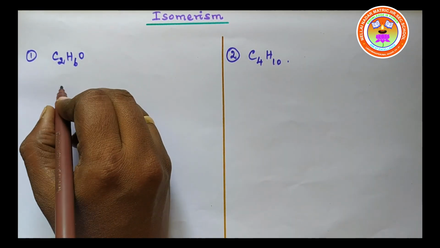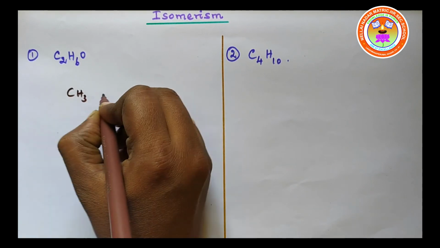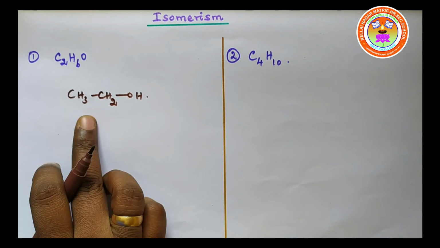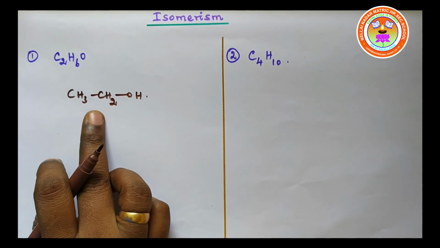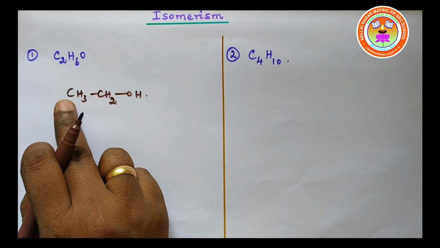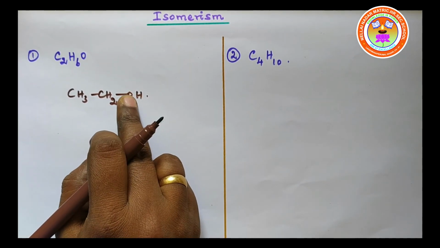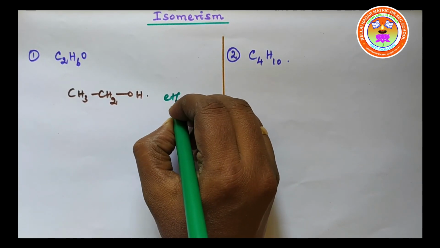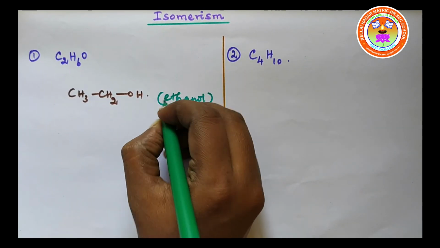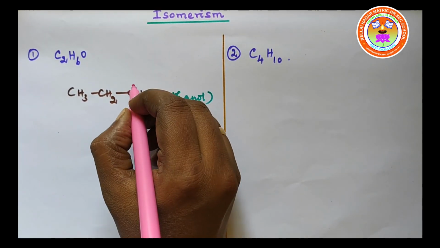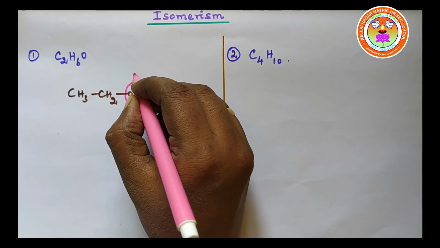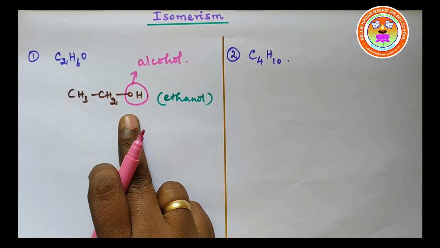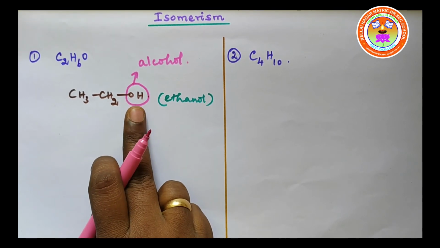Now let us try to find the isomers for the molecular formula C2H6O. CH3CH2OH is one of the isomers possessing this molecular formula, C2H6O. The name of this compound is ethanol. This is an alcohol. It has the functional group OH, so it is an alcohol.